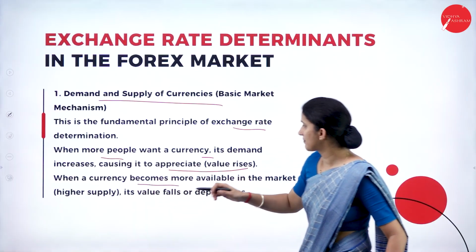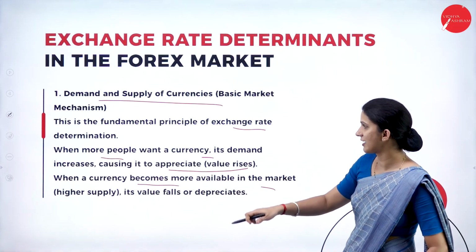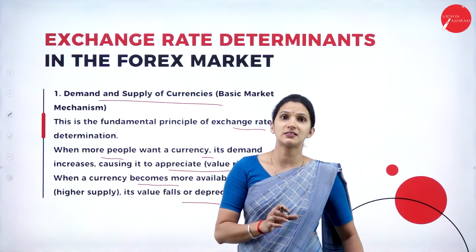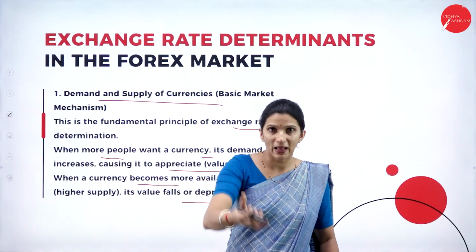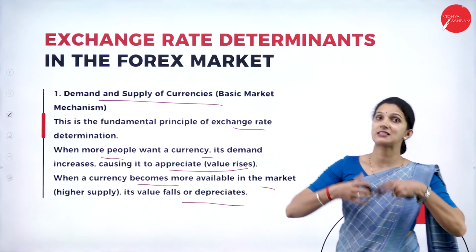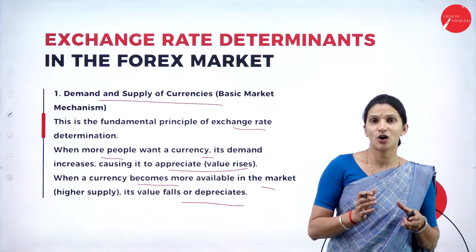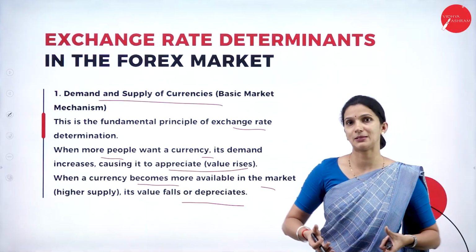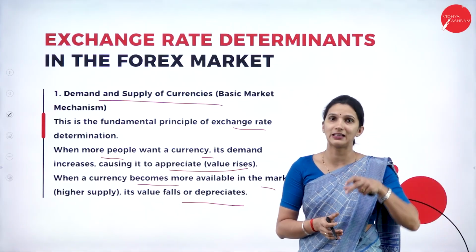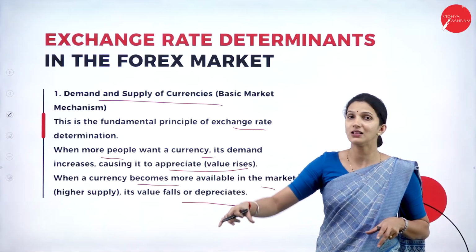When a currency becomes more available in the market, that is, a higher supply, its value falls or depreciates. Suppose a country's currency is in surplus, or its supply is more. If many countries, people or investors are selling the currency of that particular country, obviously its availability is more in the forex market. So when the supply is high, automatically the price will fall down.